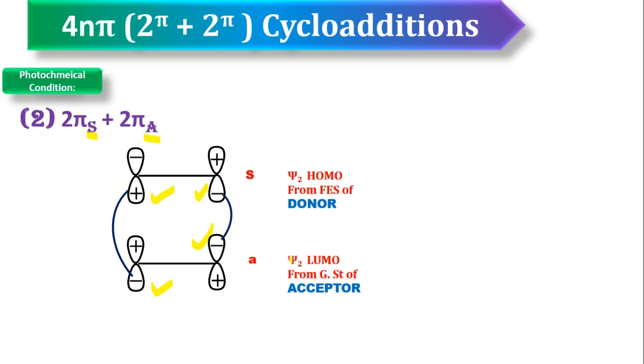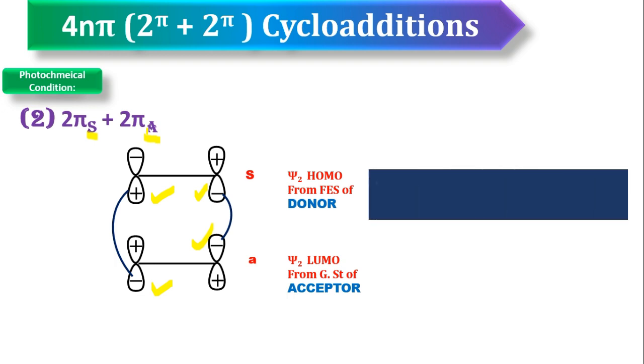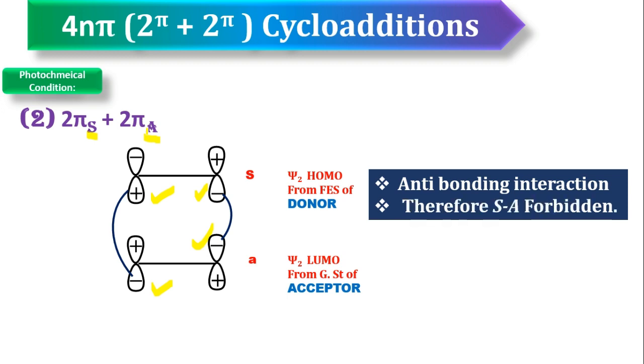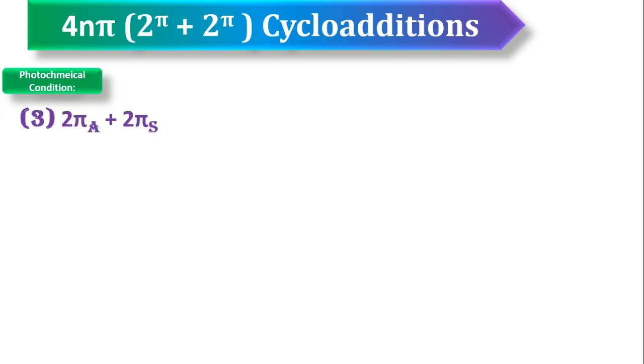Now what happened, friends? Here this gives a bonding interaction, but this gives an anti-bonding interaction. That means supra antra mode of addition gives anti-bonding interaction. So that's why supra antra interaction is forbidden. So the third one is antra supra mode of addition.